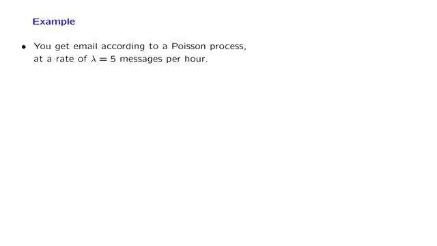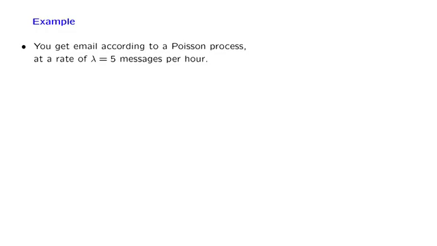We will now go through a very simple example in which we just get to use the formulas that we have available. The Poisson process is a pretty good model of email arrivals, at least during a limited part of the day. For example, during daytime, emails may be arriving as a Poisson process with a certain rate, but then during nighttime, they may be arriving as a Poisson process with a different rate.